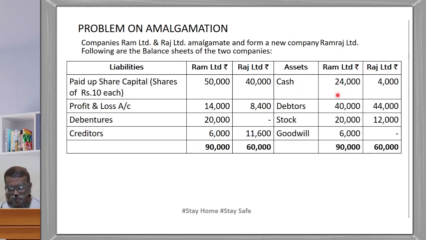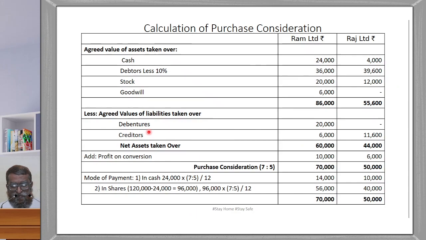See, all these items we have taken, but debtors we have reduced by 10%. Then liabilities, we have two liabilities. So total of these assets is 86,000 and 55,600. That is the total of the assets. Next, less agreed value of the liabilities taken over.